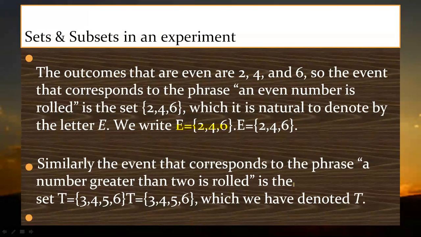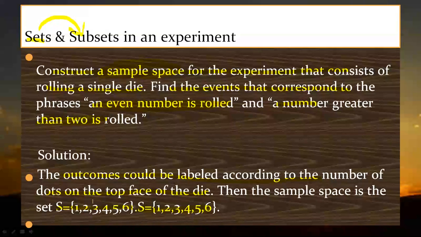And if I have to satisfy the event, a number greater than 2 is rolled, it will be 3, 4, 5, 6. These are the subsets, the events I have done. But the possibilities were that I could get any number.